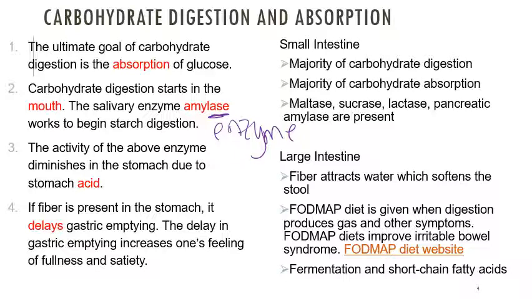Small intestine. The majority of carbohydrate digestion happens there, and the majority of carbohydrate absorption happens there too. Maltase, sucrase, lactase, and pancreatic amylase are all present there in the small intestine. And remember, with the ASE, they're enzymes.